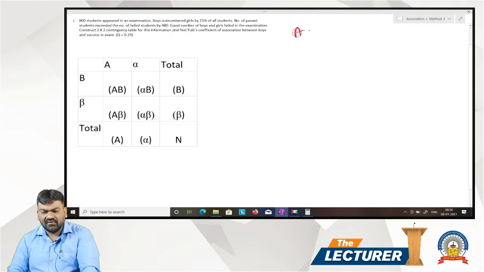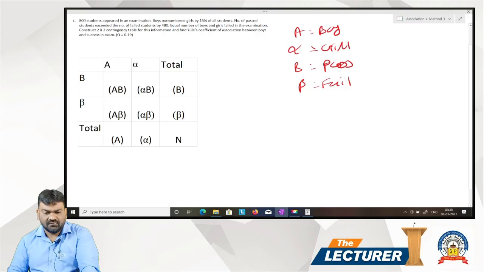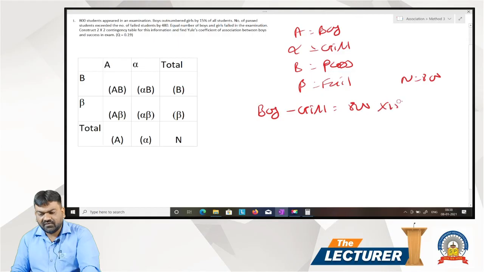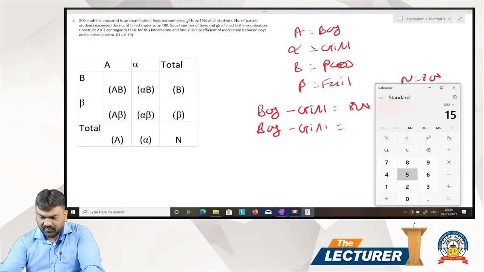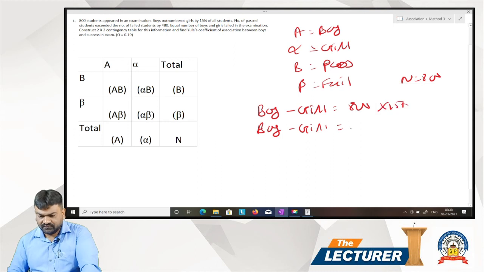So first of all, A is equal to boy, alpha is equal to girl, B is equal to pass, beta is equal to fail. Now total there are 800 students, so n is equal to 800. Boy outnumber girl by 15% of whole student, so boy minus girl is 800 into 15%, 120.